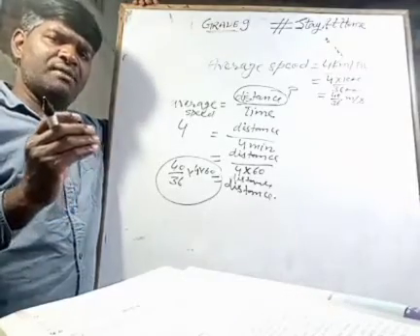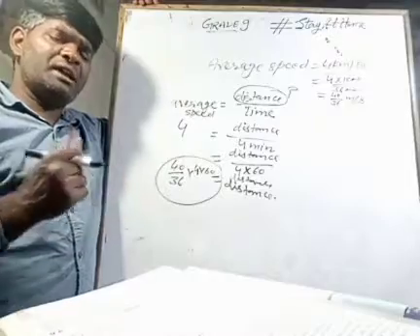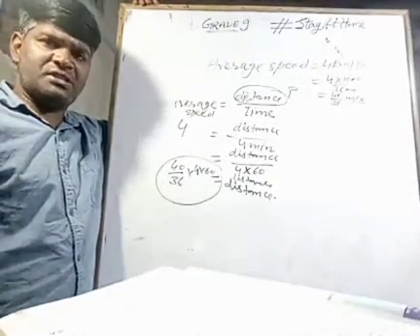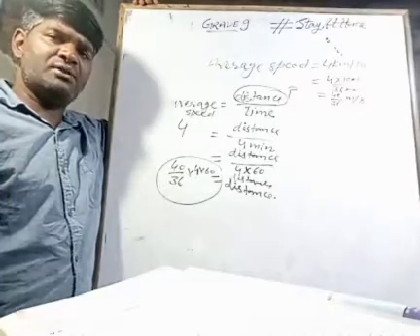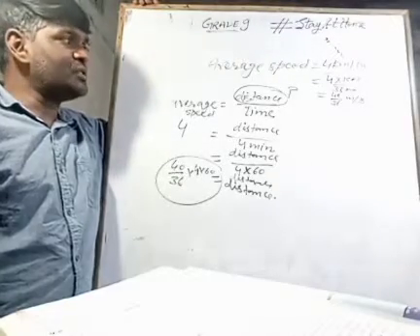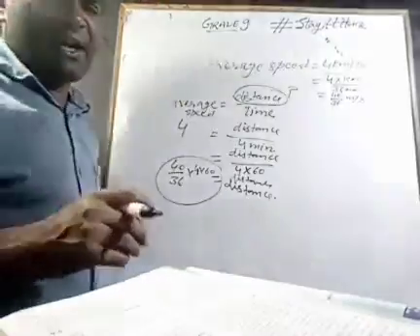Every school bus is having speed limit. They can't cross over that speed limit. So you can ask about this speed. Time you can note from your wristwatch or with your stopwatch, etc. Then easily you will be able to measure distance. Okay, so this is how we can use that average speed formula to perform a few activities.